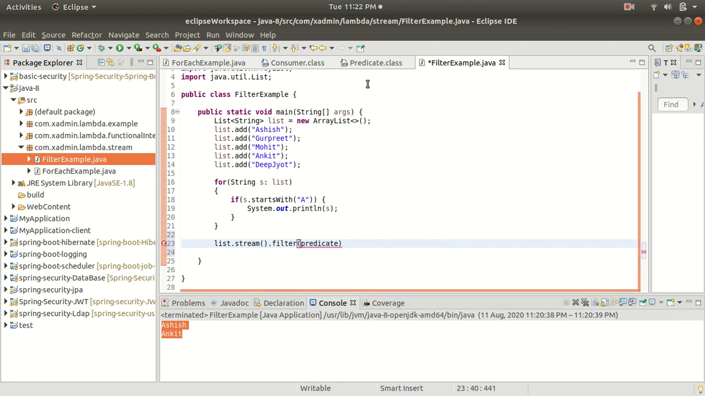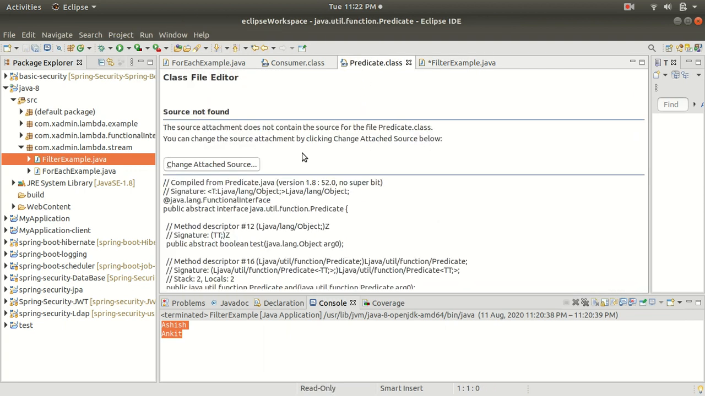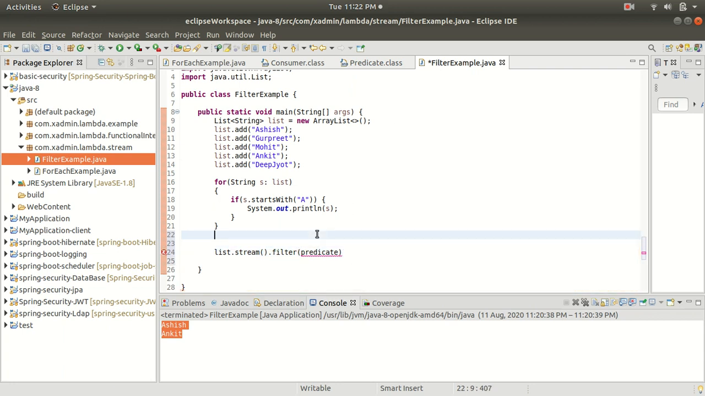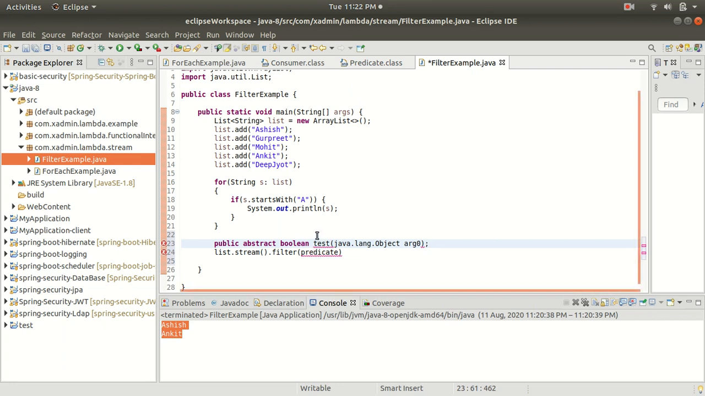Let me show you the Predicate class. This is the Predicate interface, and inside it we have one abstract method, the test method. Let me copy this method from the source code and paste it here. So this is the method which is present inside our Predicate interface.